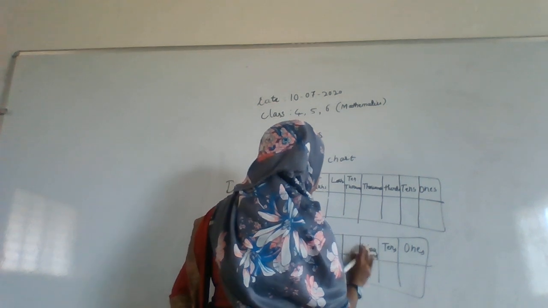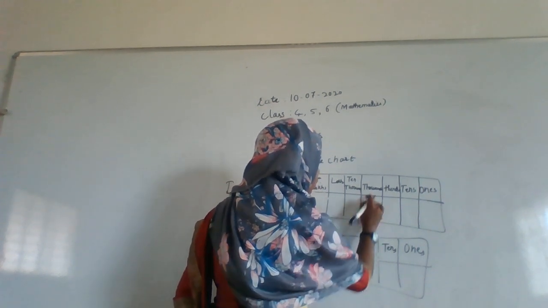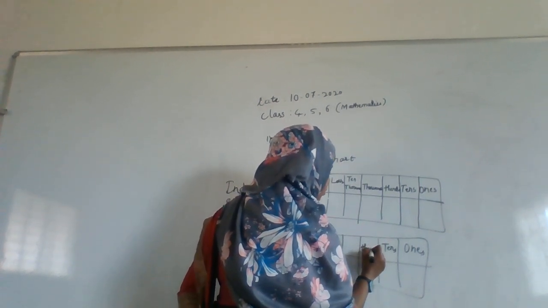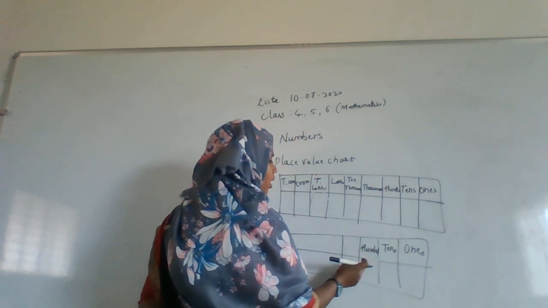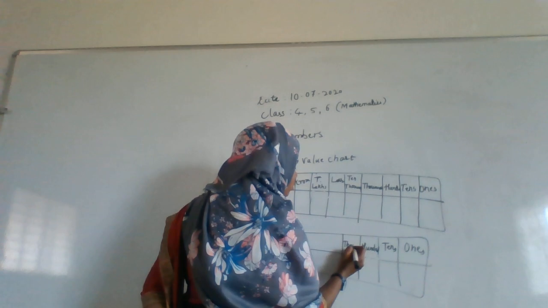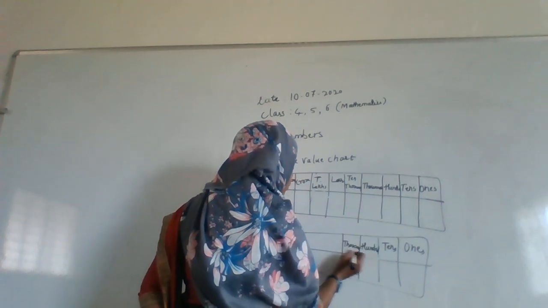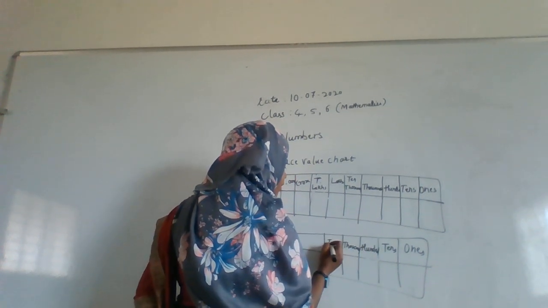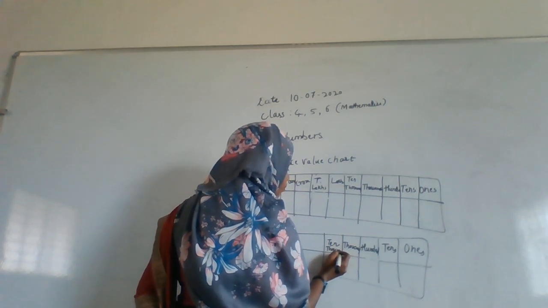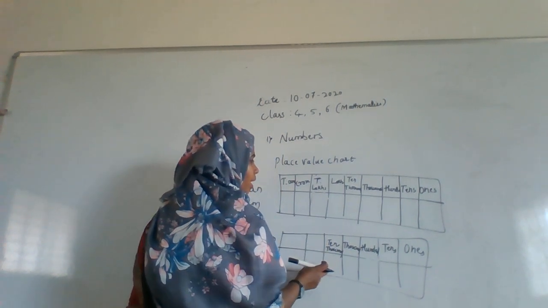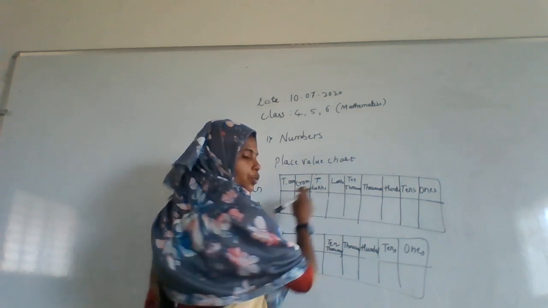Okay. Here it will be the same, that is hundreds. Ones, tens, hundreds, thousands, and here 10,000s will come. And again we will be writing here, not after 10,000, here we have shifted towards the lakhs, right?